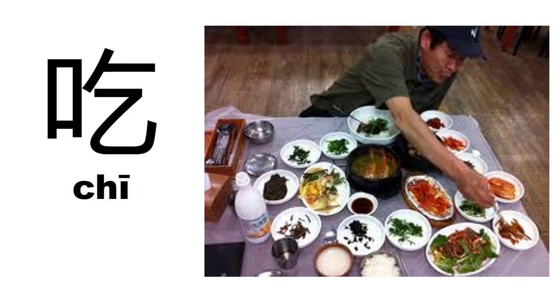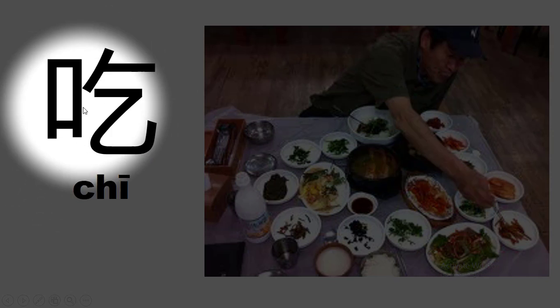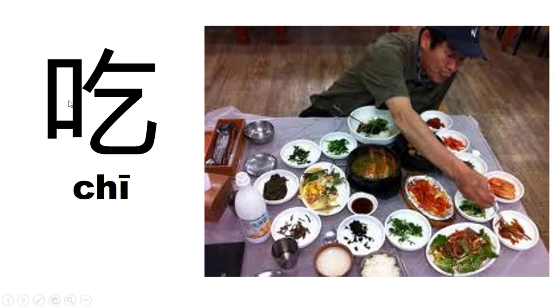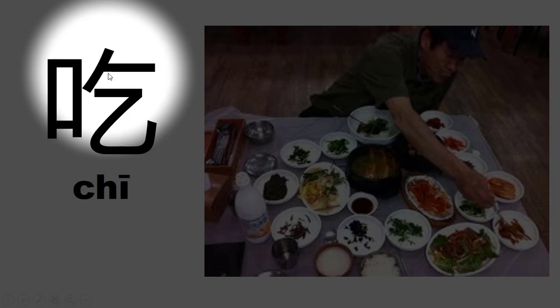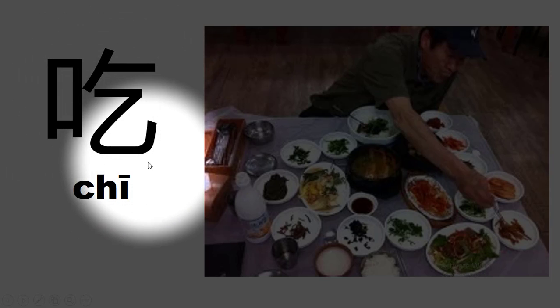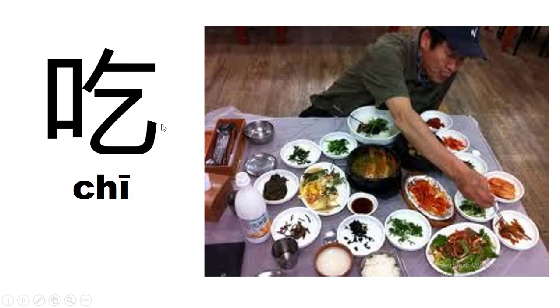The first word we're learning is not actually a food. It means to eat something. 吃. A good way to remember this character is on the left-hand side we have a 口. This means mouth. And when you eat something, you put it in your mouth, it goes down your throat and into your belly. When remembering Chinese characters, it's good to think of a story or a way to remember it.